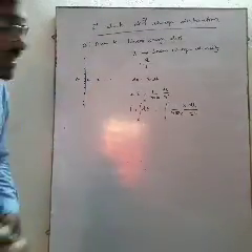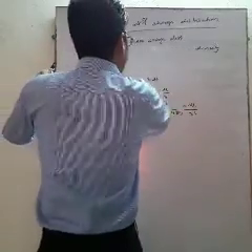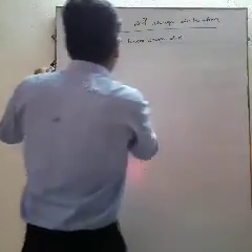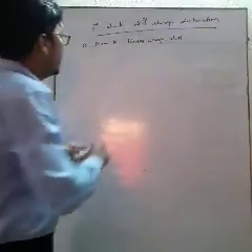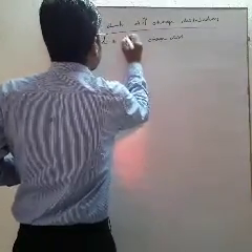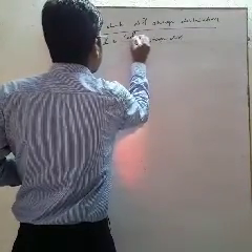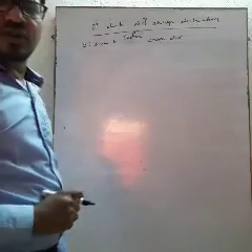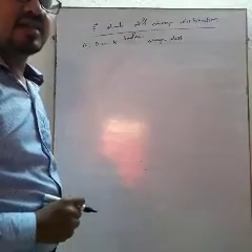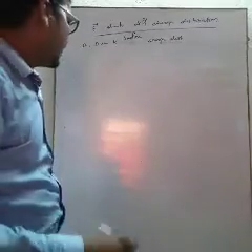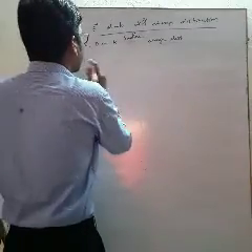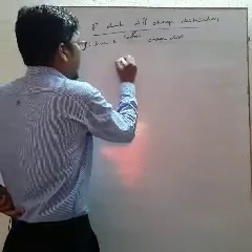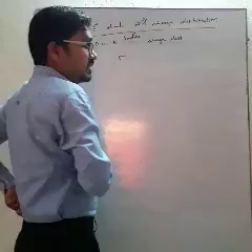Then electric field intensity due to surface charge distribution, very simple like this. Due to surface charge distribution, someone can also say areal charge distribution. Okay, here another term will come, that is sigma.